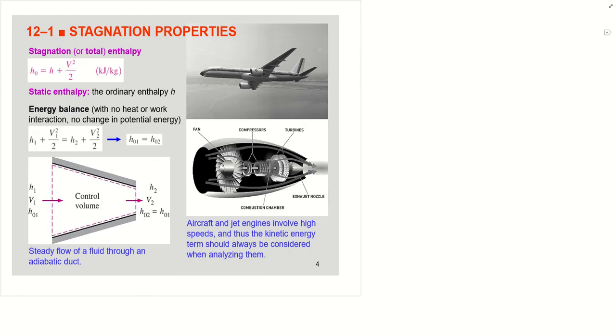Now for compressible flow, first we need to learn about stagnation properties. Let's say we want to analyze a control volume.